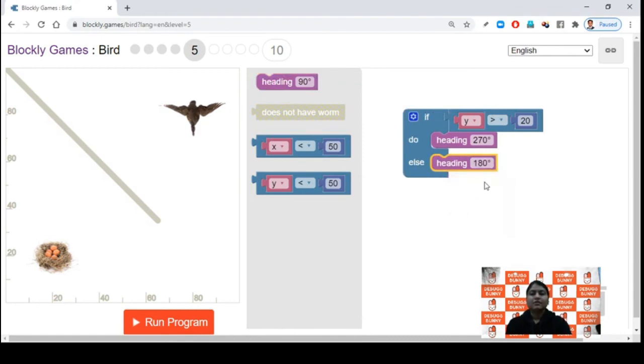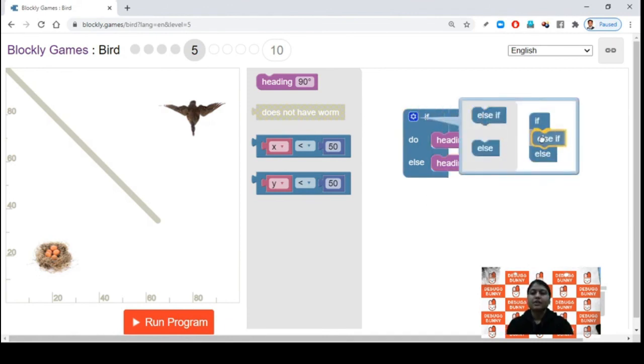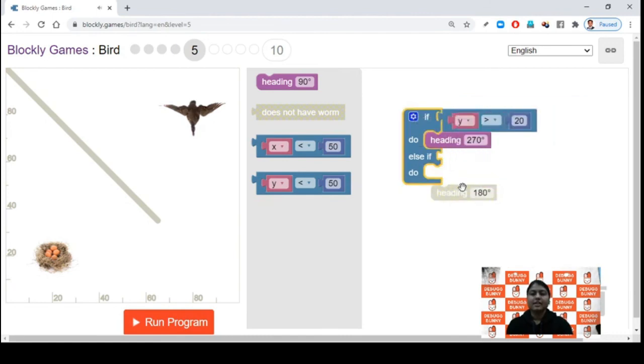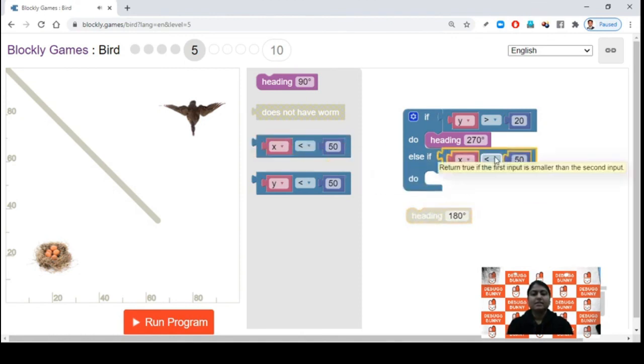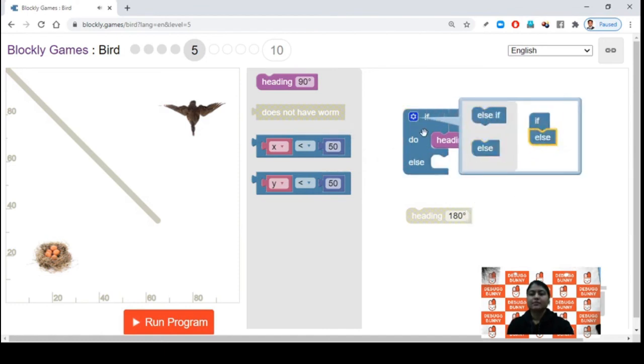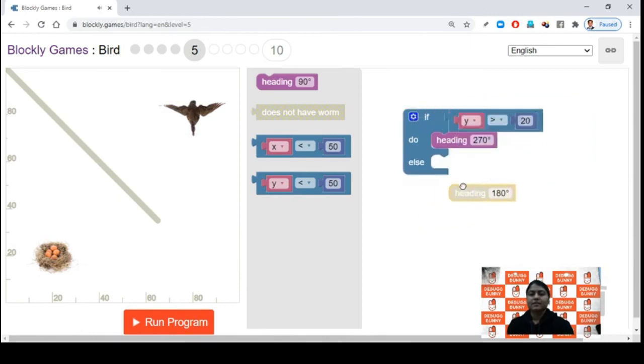I can do this coding, or I can do even the else if, and check else if my x is less than 80 or less than 90. But right now I don't require else if, so I will simply select else. Okay, let's put this code here. Now run the program.